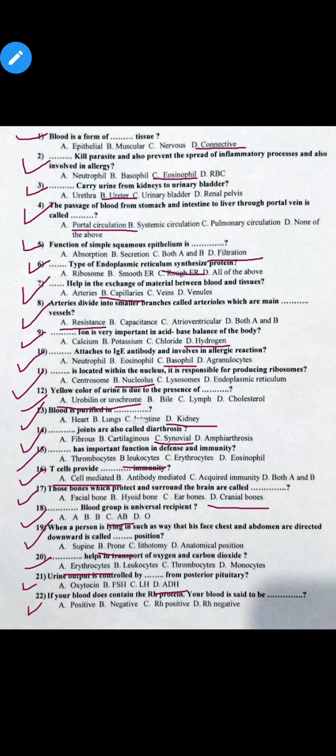MCQs number 22. If your blood does contain the Rh protein, your blood is said to be option A, positive, option B, negative, option C, Rh positive, and option D is Rh negative. So the correct option is option C. If your blood does contain the Rh protein, your blood is said to be Rh positive.